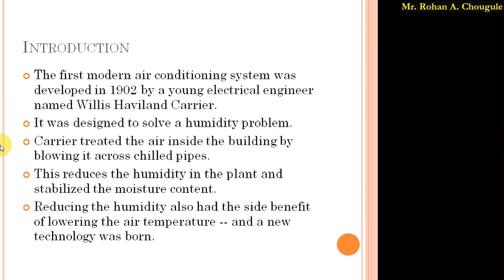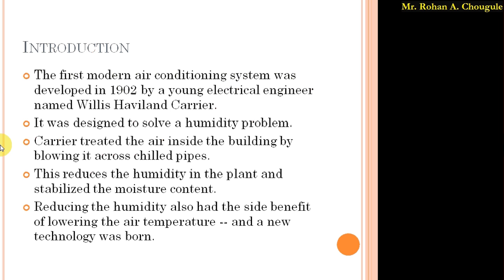Carrier, the young electrical engineer, was working in a lithographic and publishing company in Brooklyn, New York. In that company, they had a paper stock, and that paper stock at the plant would sometimes absorb moisture from the warm summer air.